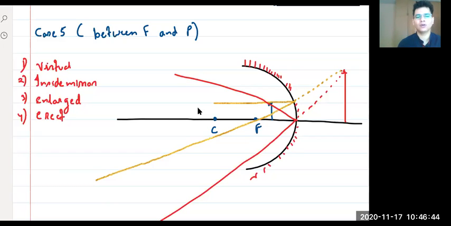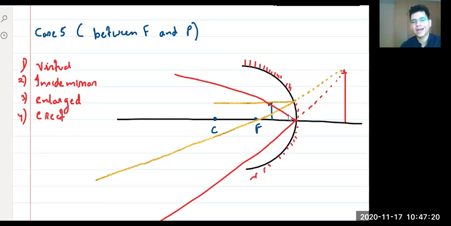Now, if the rays are diverging, will they ever meet? Suppose two friends of yours are going in different directions. Yes, they won't meet. Very good. So this is the case of a concave mirror. A concave mirror is known as a converging mirror, so in most cases you can have an image, but in this case it is a virtual image.